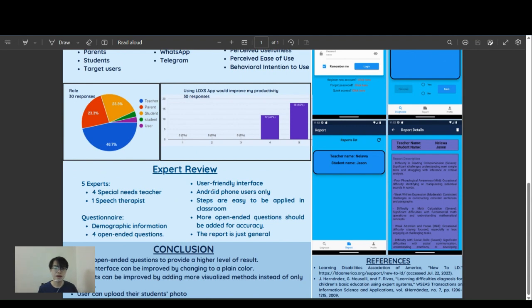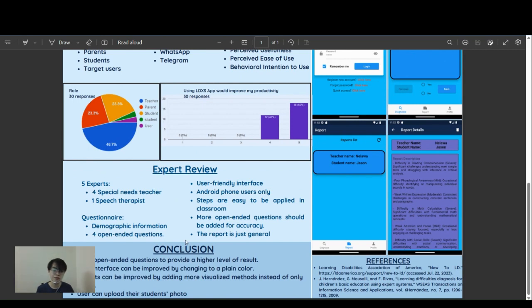The feedback from the expert review is that our application has a user-friendly interface, but it only applies to Android phone users only. So if it can apply on iPhone also, it will be better. For the teaching methods given, the steps are easy to be applied in the classroom, but more open-ended questions should be added for accuracy. And also the report is too general because it can only apply to certain students.